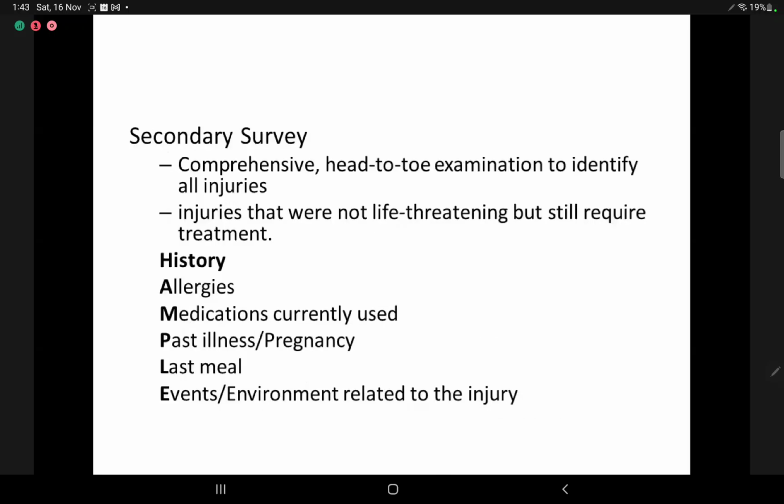The secondary survey is a comprehensive head-to-toe examination to identify all injuries that are not life-threatening but still require treatment. We'll take a SAMPLE look at the history. There's the AMPLE mnemonic: A for allergies, M for medications currently used, P for past illness and pregnancy, L for last meal, E for events and environment related to the injury.